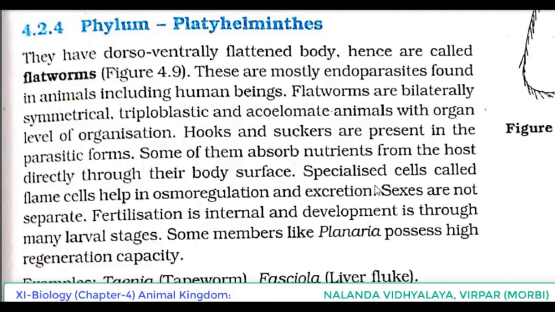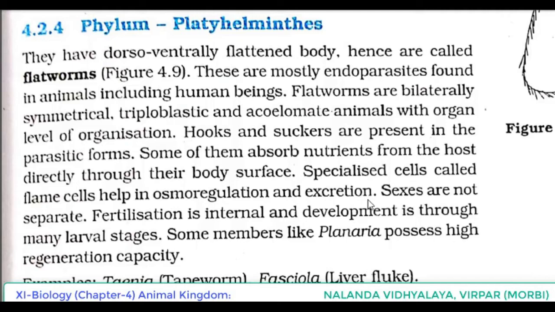Specialized cells called flame cells help in osmoregulation and excretion. This is a very important point related to Platyhelminthes you have to remember. In the case of Porifera, we discussed the water canal system.